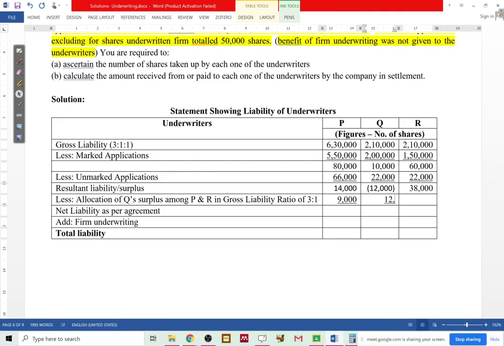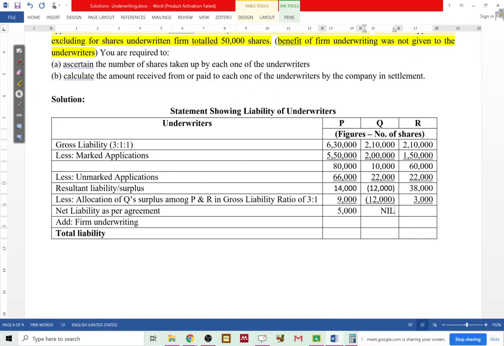This gets nullified, 12,000 will go, and the remaining, out of 12, 9,000 P got, so the remaining 3,000 R is going to get. Is this clear? This is going to get nullified, it will no longer remain. And what will be the net liability? Now what will be the balances? 14 minus 9, 5,000.